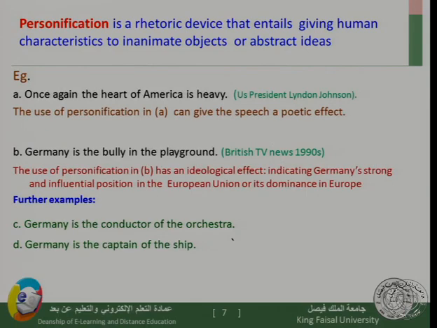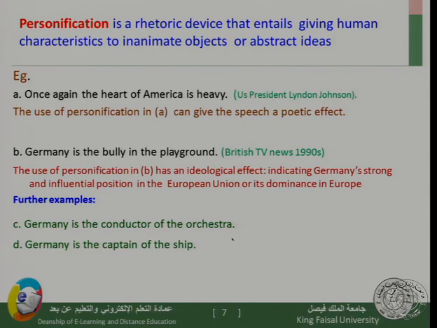How is there personification in this example? Simply because having a heart is not a characteristic of countries, but what this president is doing here is giving this characteristic, having a heart, to America, which is an inanimate object or country. So this is an example of personification.